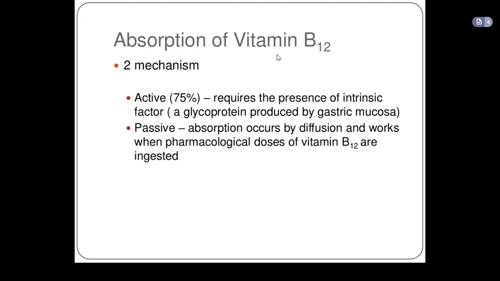Now, another name for intrinsic factor is Castle factor, because sometimes in exams, they might not put intrinsic factor there. They would put Castle factor. Which of the following is needed for vitamin B12 absorption? A, Castle factor, and they'll put other things there without including intrinsic factor. So if you don't know that the name is also called Castle factor, you probably would fail that question. So intrinsic factor is also called Castle factor, and it is produced by the parietal cells of the gastric mucosa.